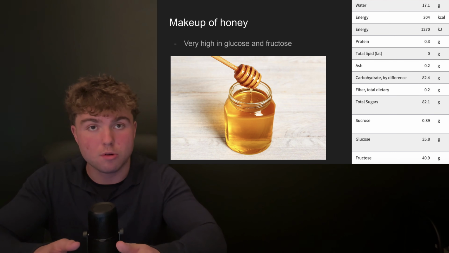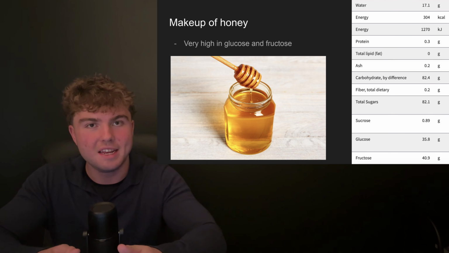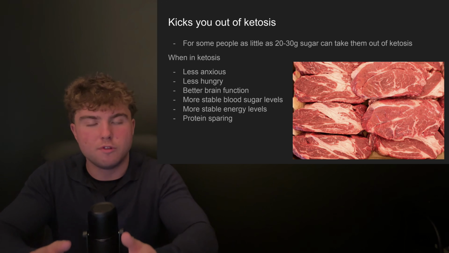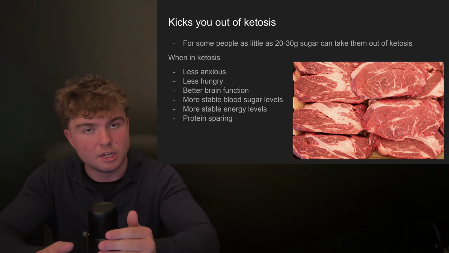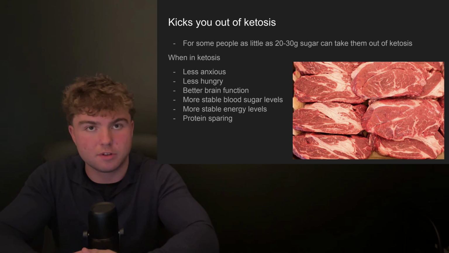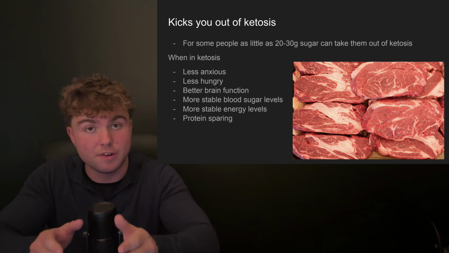Now we're going to look at the macronutrient breakdown of honey. Now, honey is very high in both glucose and fructose. But what does this mean? Well, for starters, when you're on the carnivore diet, assuming you're eating enough fat in comparison to the amount of protein you're having, you will be in a state of ketosis. Now, ketosis is very beneficial to us.